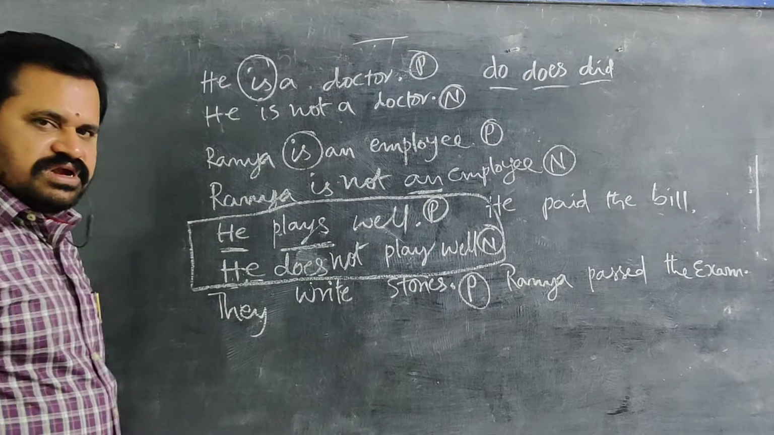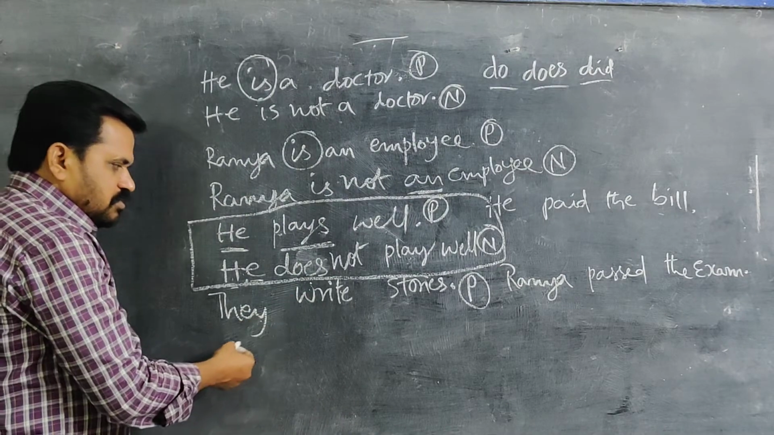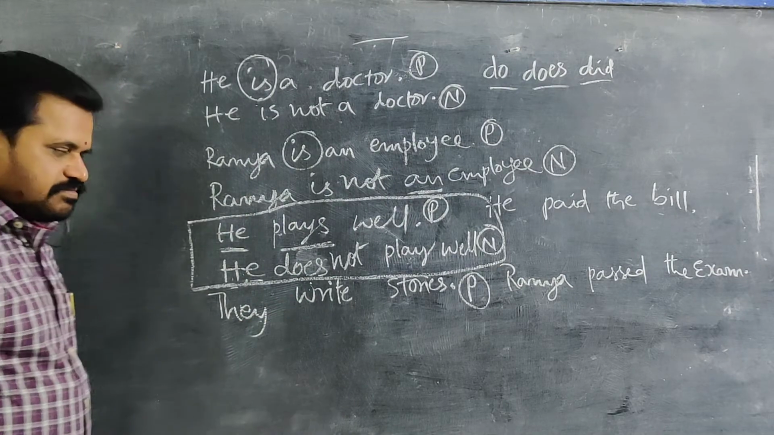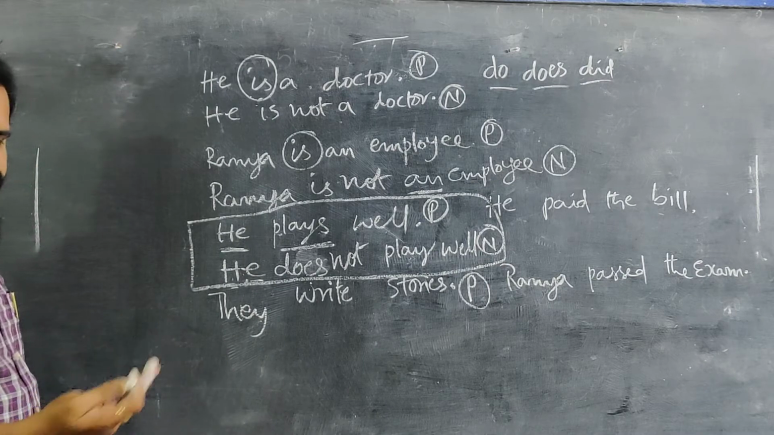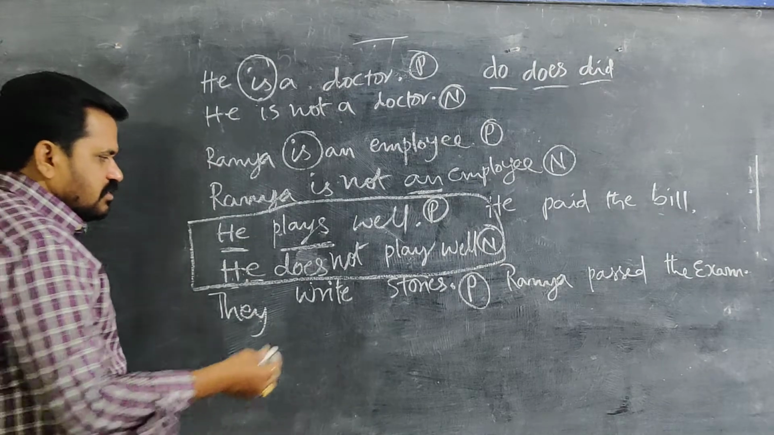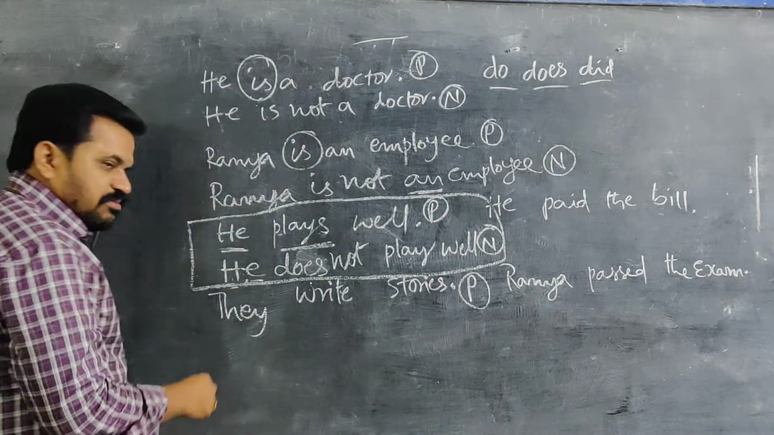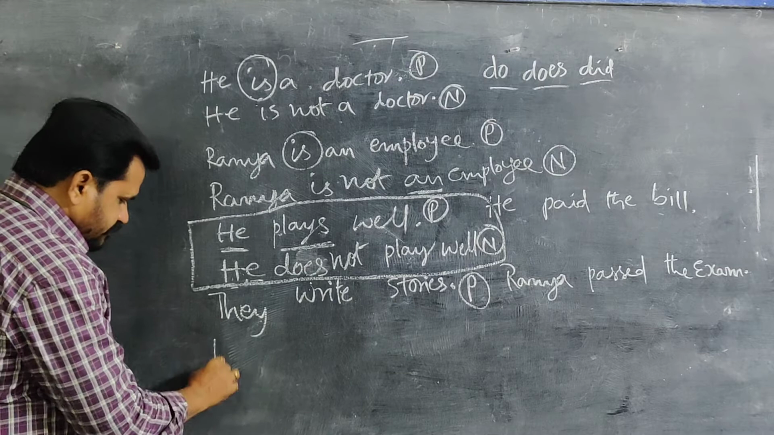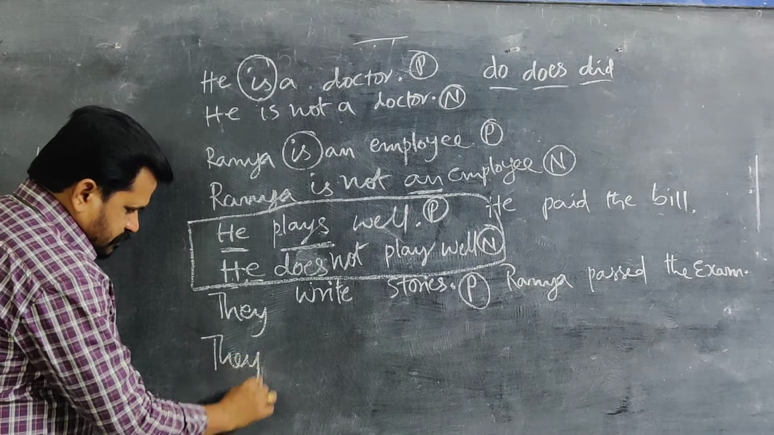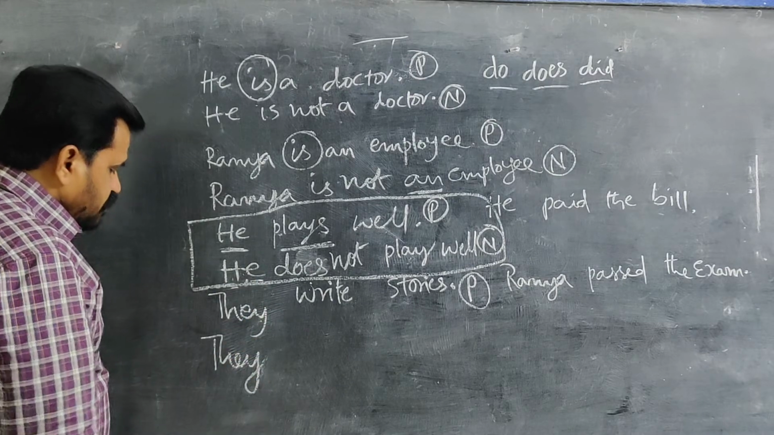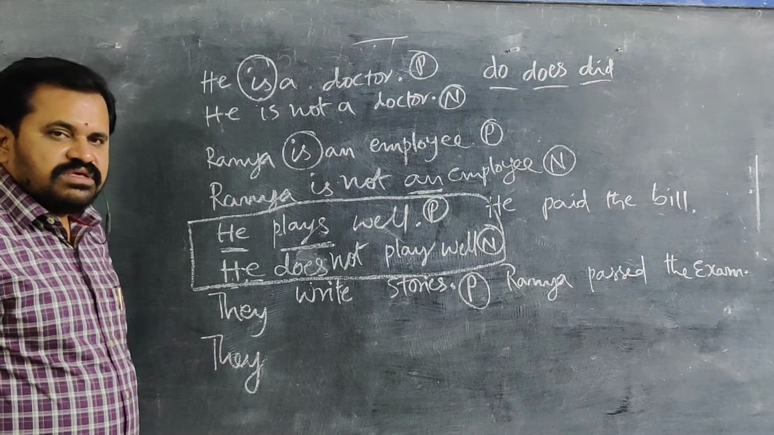I'll inform that later. Now we come to make negative regarding this. They write stories, S-T-O-R-I-E-S. We are making it negative. They. I said not will be used with a helping verb only.